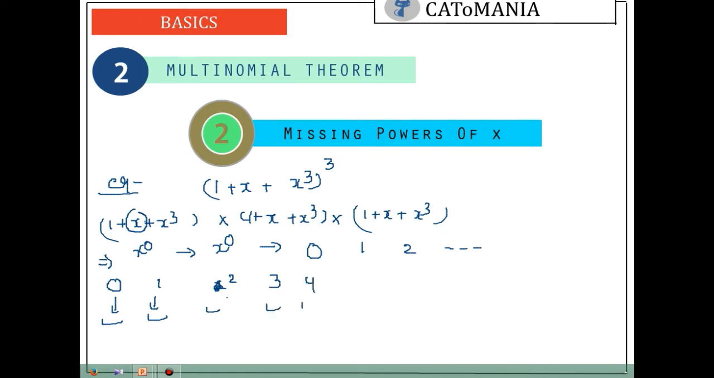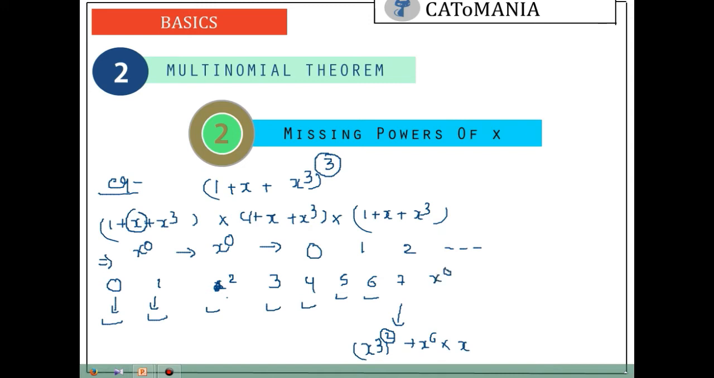Can we form x to the power 4? Yes. Can we form x to the power 5? Yes. Can we form x to the power 6? Yes. Can we form x to the power 7? Now we have to check here, can we form x to the power 7? X to the power 3 to the power 2 will become x to the power 6, and as we already have power as 2 and the maximum power was 3, so we can multiply x only one time, so we can have x to the power 7.